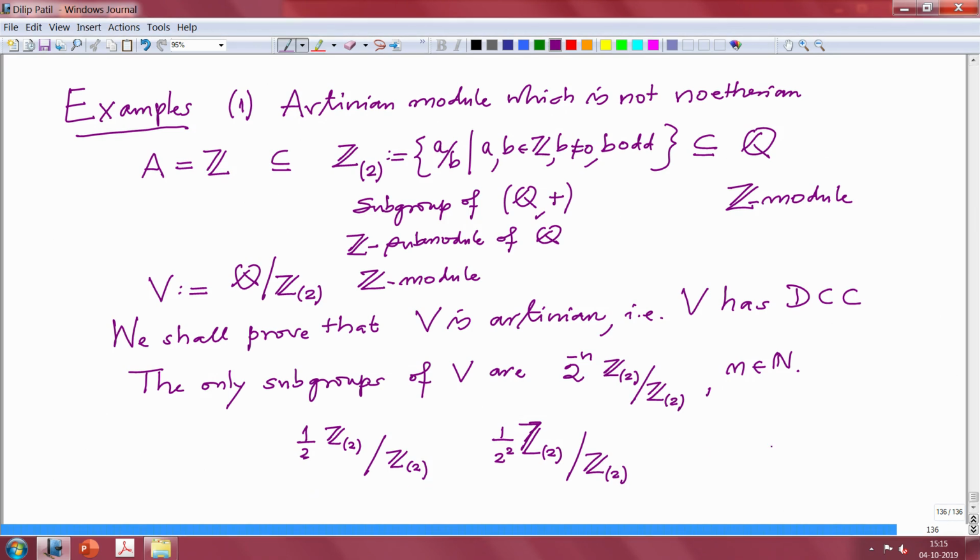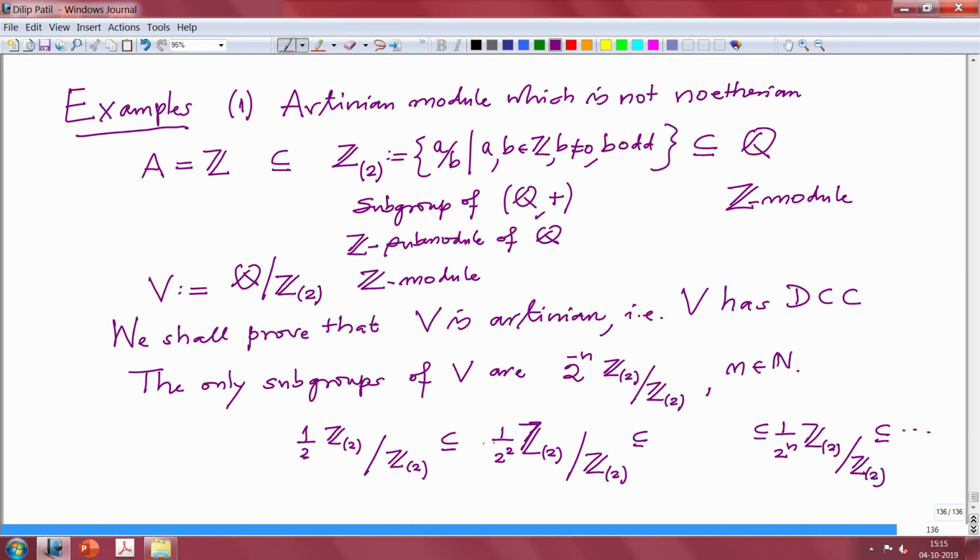These are precisely the submodules. Grant this claim for a moment. Then when you take an ascending chain, first of all this one is contained here, this one is contained in 1 by 4, and so on, this one is contained in 1 by 2 power n Z_(2) mod Z_(2), and so on.